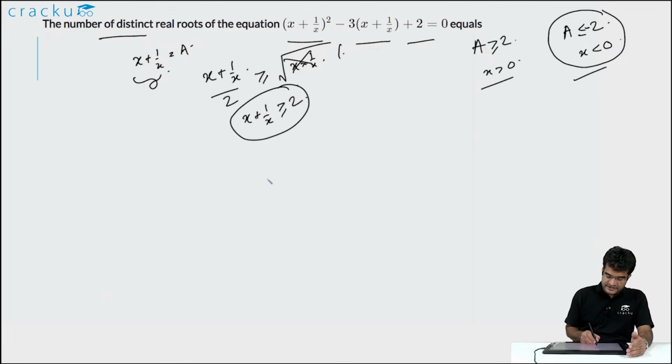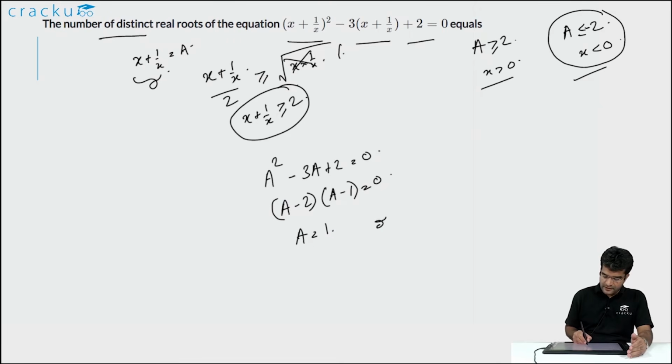In this particular case, the given equation will be transformed to a² − 3a + 2 = 0. This is a quadratic equation, so we can simplify this as (a − 2)(a − 1) = 0, or the value of a is either equal to 1 or the value of a is equal to 2. x + 1/x, as we have discussed earlier, cannot equal 1. x + 1/x will definitely be greater than or equal to 2. So this is not valid.